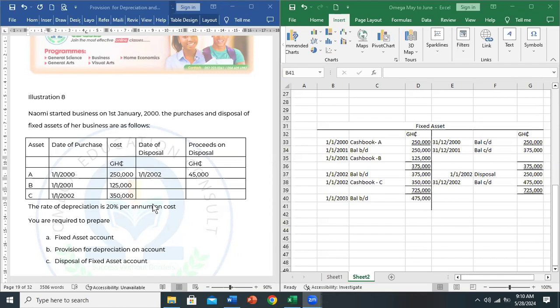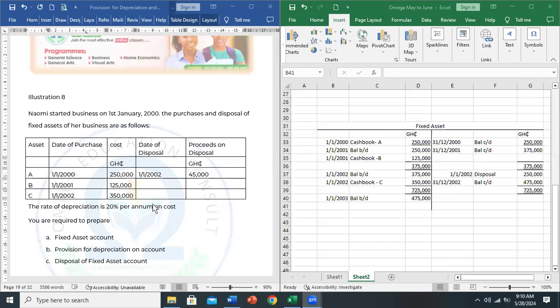So when we are good with the asset account, then we move to the provision for depreciation account, where we would be making use of the methods that we learned, the straight line and the reducing balance method.